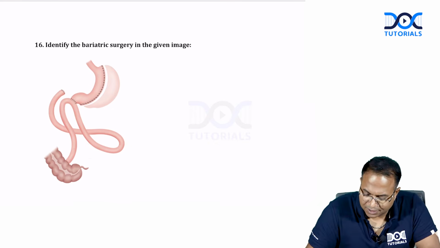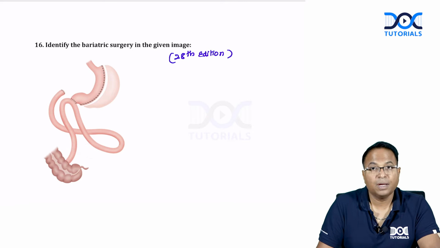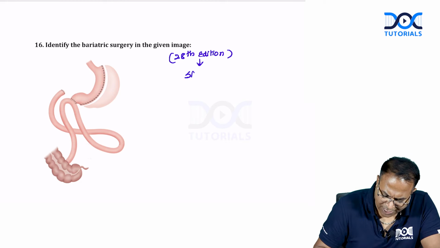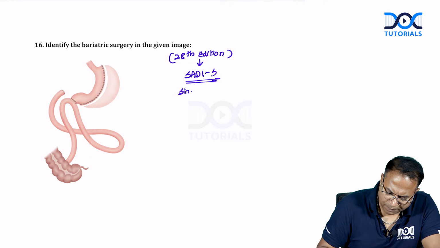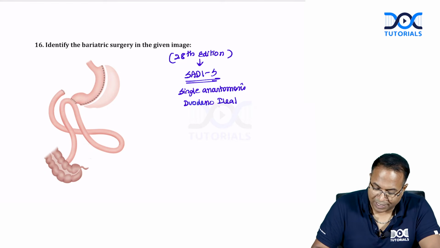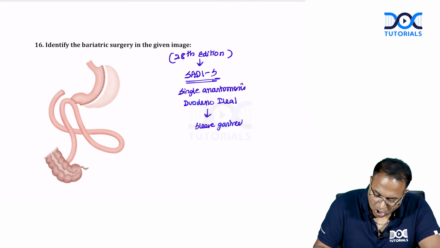Identify the bariatric surgery in the given image. This is a 28th edition update. So whenever we say we have to read the new edition, this is a main reason. The 28th edition has added one extra bariatric surgery called SADI, single anastomosis duodeno-ileal with sleeve gastrectomy.